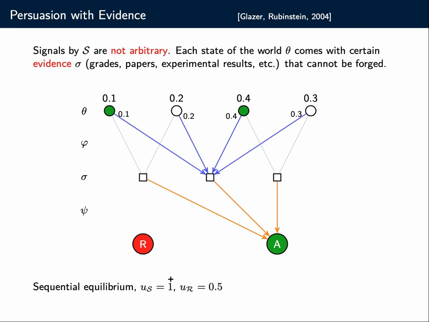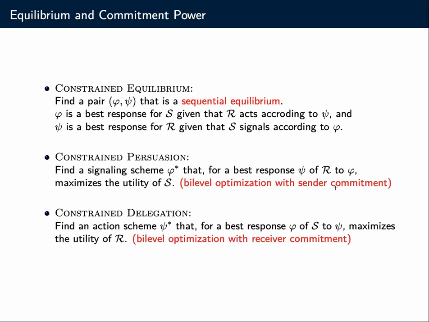That of course makes the sender happy. Now everything's always accepted here. Receiver is correct 50% of the time, but this is also the best you can achieve given this signaling scheme. So the equilibrium is not necessarily unique, and there are different equilibria with different values for sender and receiver. Okay, so that's what we study in this paper, and in particular we study this from a computational perspective.